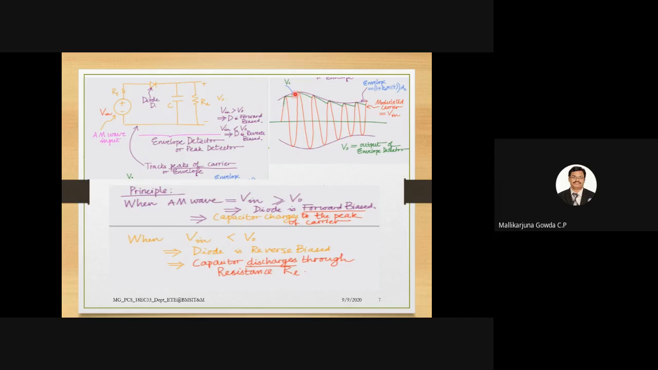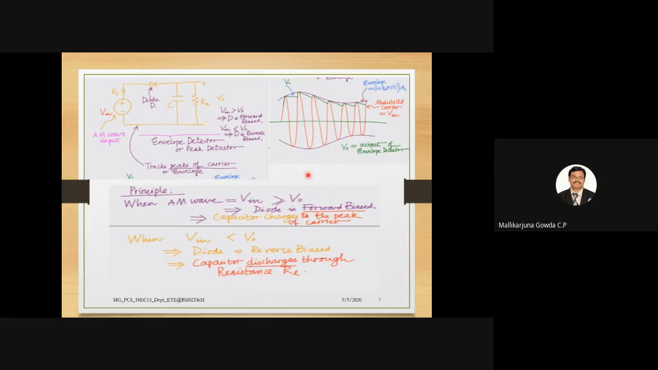When we look at this charging and discharging, it tracks the peak of the carrier signal, which is almost similar to the envelope of the signal, which is the same as the message signal. Now, if the capacitor charges to the peak voltage, it is fine. Then when the diode is reverse biased, it discharges through the load resistor. So this charging and discharging time constant plays an important role in tracking the envelope of the modulated signal.